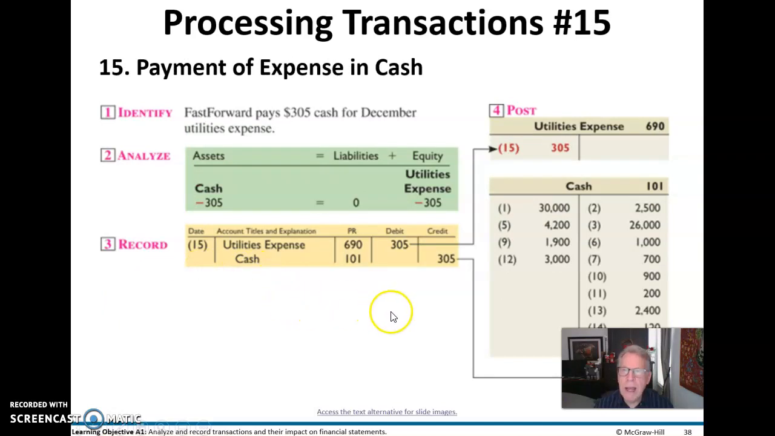Here, we're paying an expense in cash. So we're going to debit utilities expense. Expense is a left-hand side account. We debit to increase it. Cash is also a left-hand side account. We credit it to reduce it, to pay for these utilities. Again, we post them to the general ledger, and we have a running balance in each of these accounts as a result.